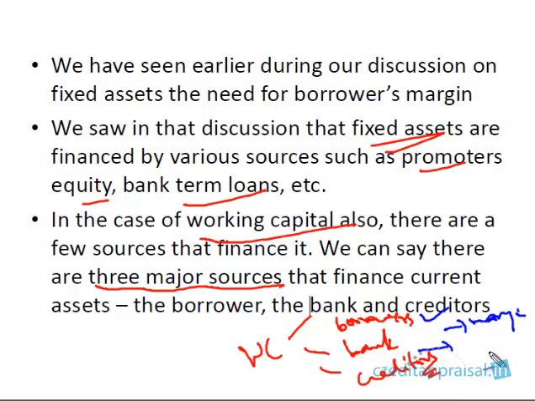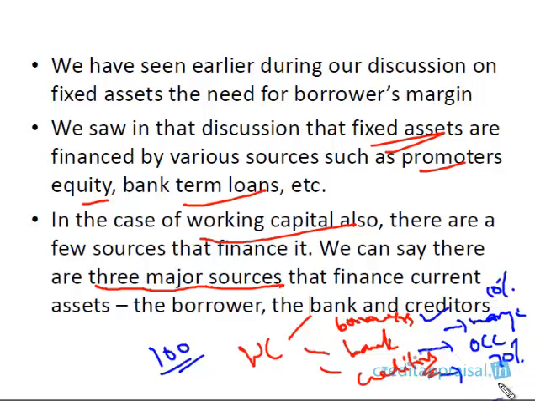Then banks finance some portion of working capital, either in the form of OCC or some other working capital limit. And creditors finance a part of the working capital. So, say for example, the total working capital requirement is 100. So the financing can be of any share. The borrower might have just pumped in 10%.